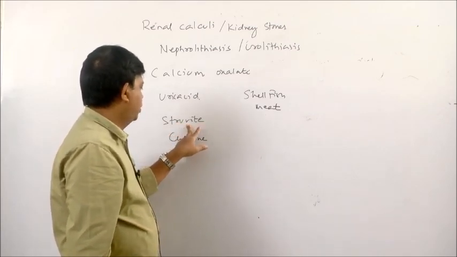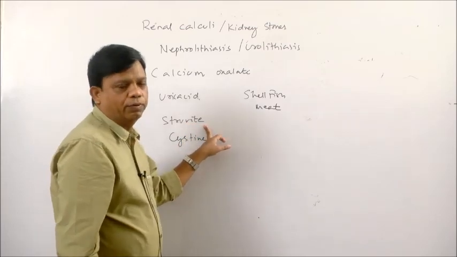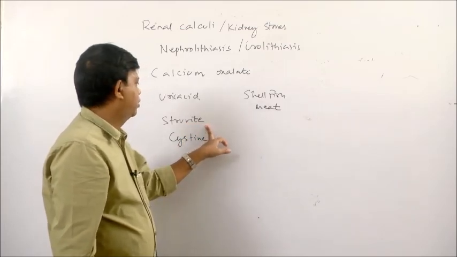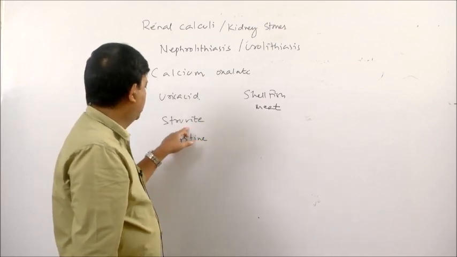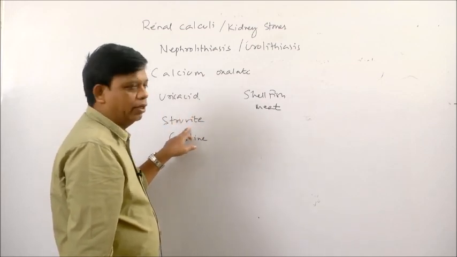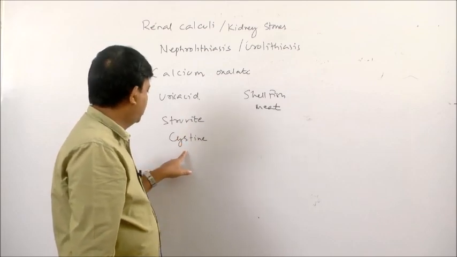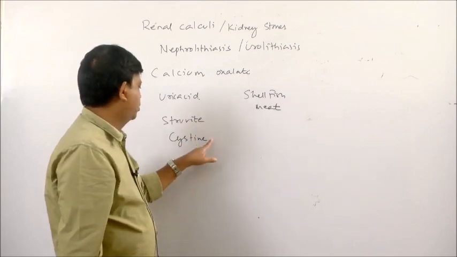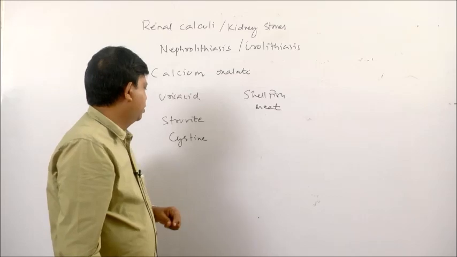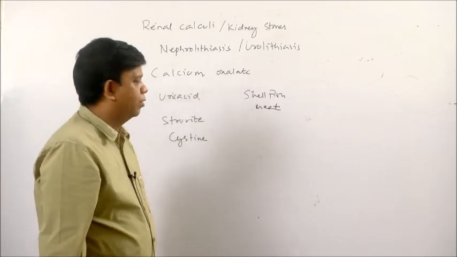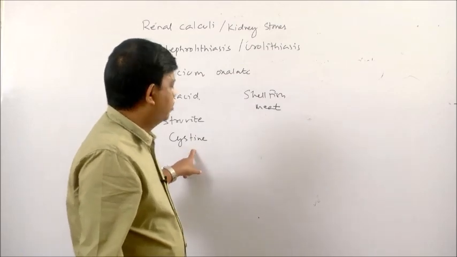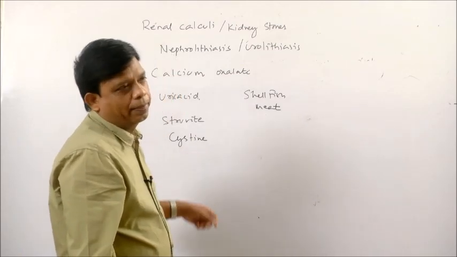This type of stone is also mostly found in women when there is urinary tract infection. Usually these stones are bigger in size. Finally, cystine stone. Cystine, this substance is formed from amino acid cysteine.